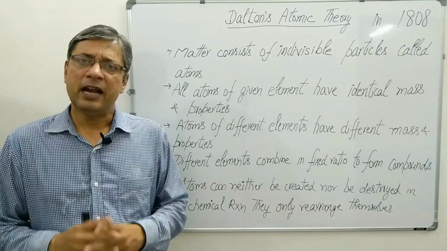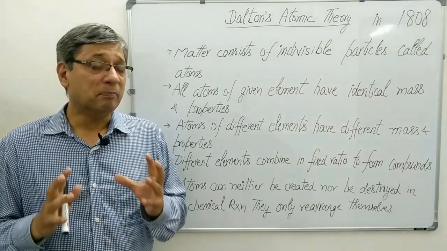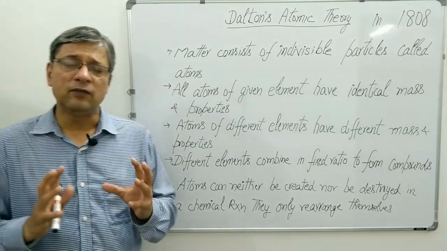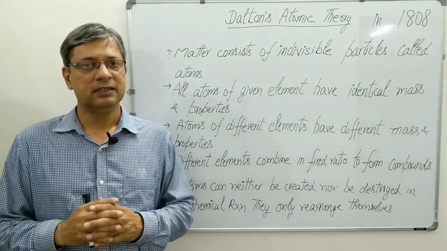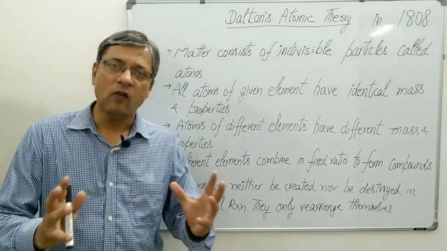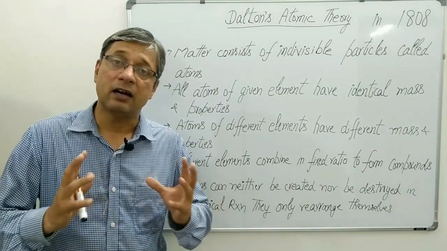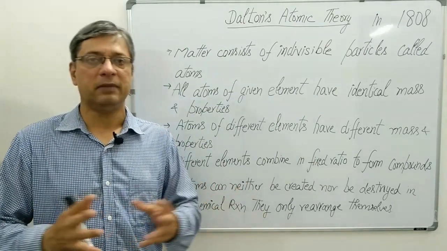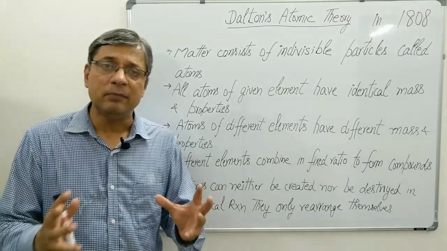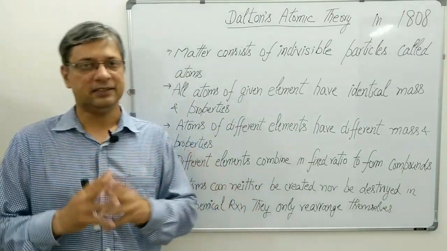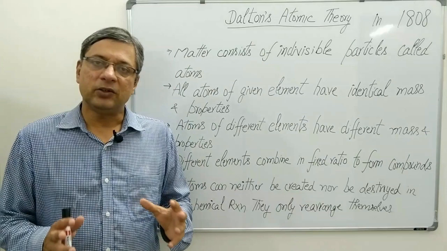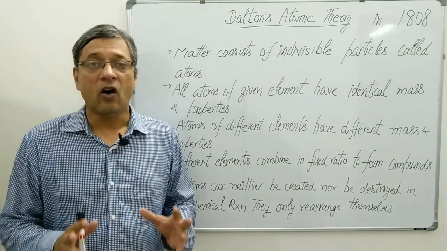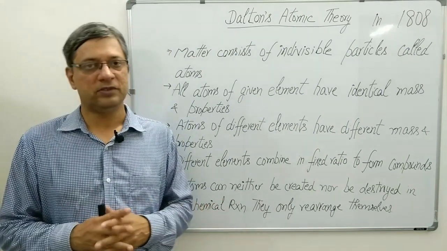This theory had many drawbacks. The basic and main drawback was that Dalton failed to explain, if the atoms of different elements are combining, how they are combining, why they are combining, what is making them combine with each other. Dalton's atomic theory also failed to explain the law of gaseous volumes.